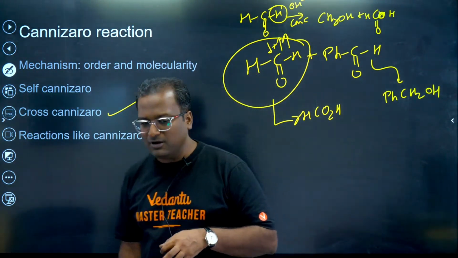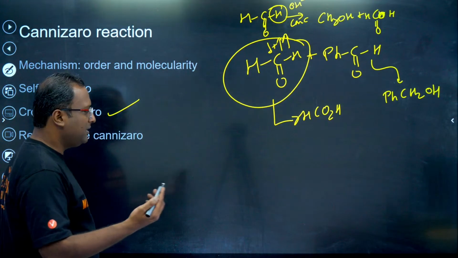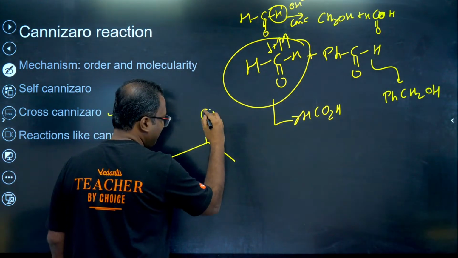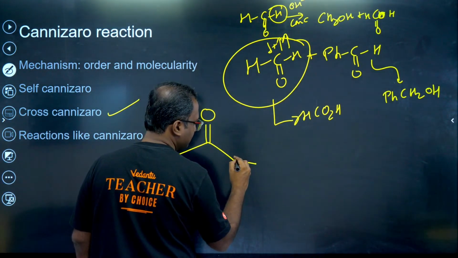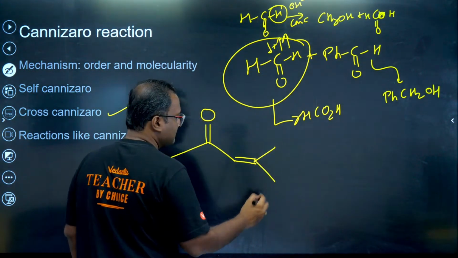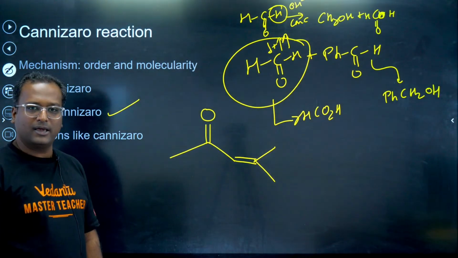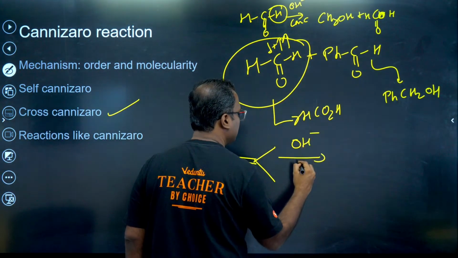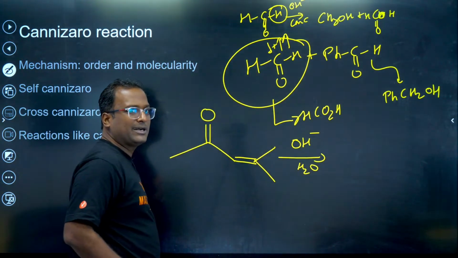Let me take the example of retroaldol now, and then we'll wrap up the session perhaps. So this is your compound given to you, okay? And the question is, if I react this with OH minus water, what is the product obtained?